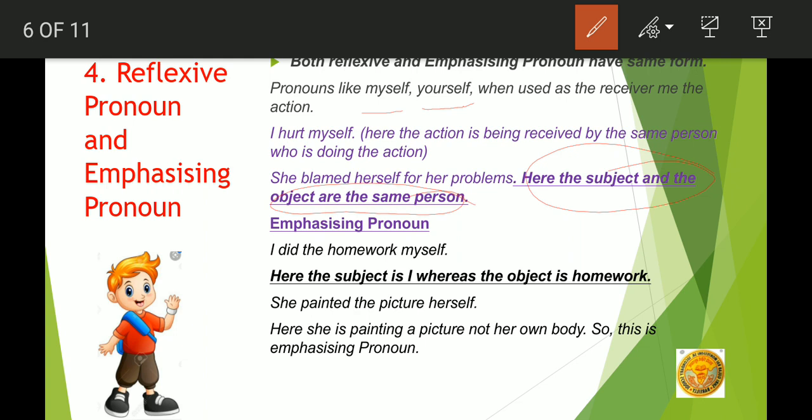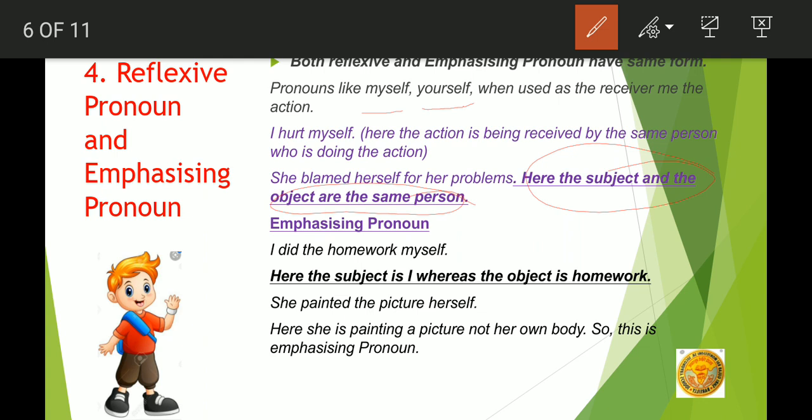वो एक्शन भी उसी इंसान पे हो रहा है जो ये एक्शन कर रहा है. Like I hurt myself, मैंने खुद को ही नुकसान पहुंचाया. So the action is done by the speaker and the action is done upon the subject only. So here the subject as well as the object is same. Reflexive means you can say that it is a mirror sort of thing. Like mirror में हमें अपनी ही इमेज दिखती है. Same way in reflexive pronoun we use the words which reflect to us only.